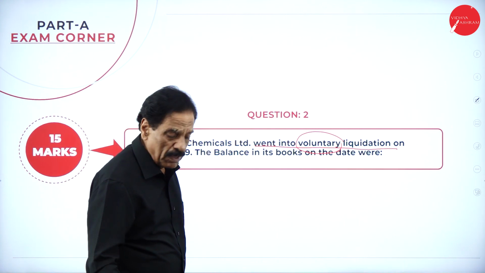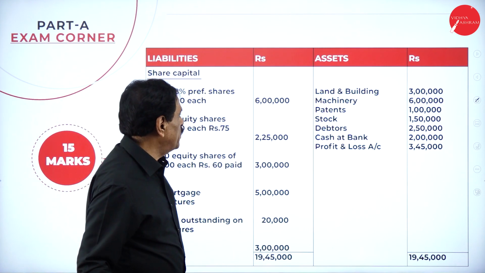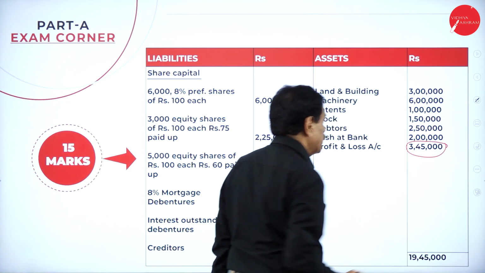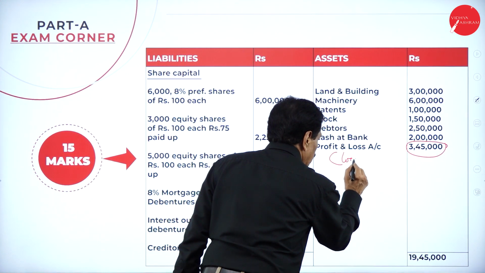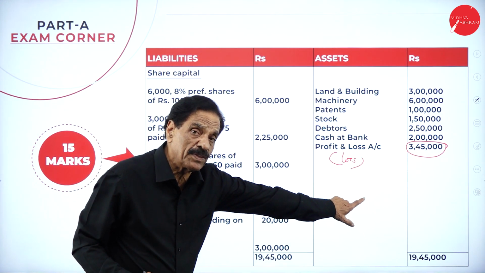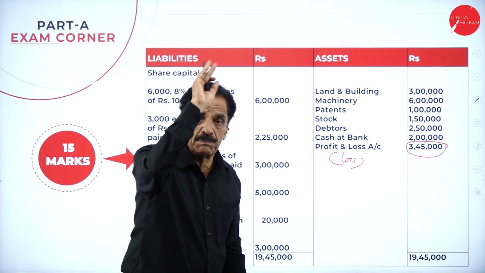Then what's the reason? I'll tell you. If you see the balance sheet now, here we got 3,45,000 on the asset side. We mean to say it's a loss. Heavy loss. How much heavy loss is the company considered to have? 3,45,000. That is why the company has been liquidated. The company has been closed down.